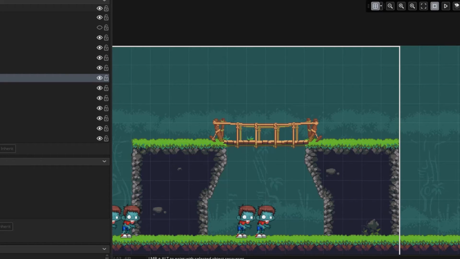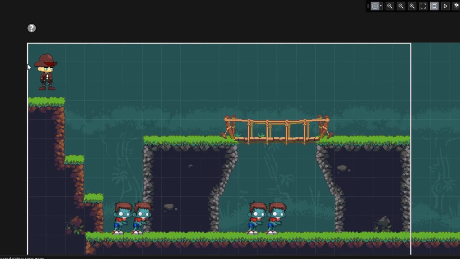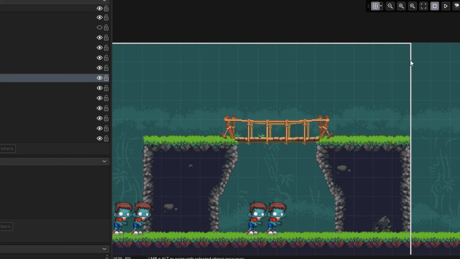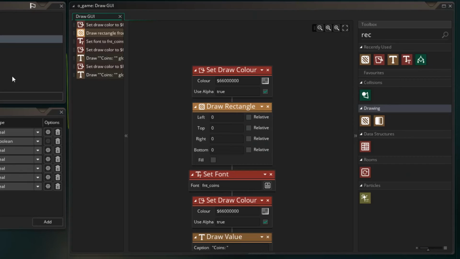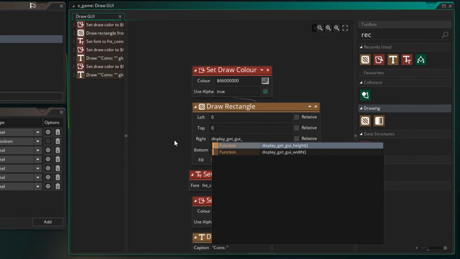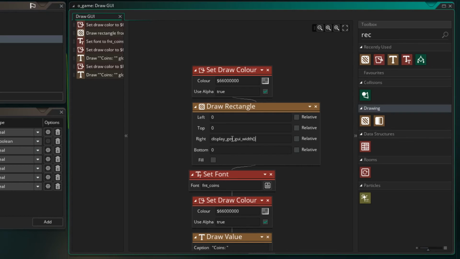So when we draw the rectangle, what we're trying to do is draw a rectangle up the top here where we are then able to display our information. So we need 4 points for the rectangle. So when we go back here, the left is at 0, the top is at 0, our right is all the way over here. And the position of the right is actually, and I'm going to write it out, display_get_gui_width. And this will give us the width of the GUI. And the bottom is how far down. I'm just going to set it to 55.